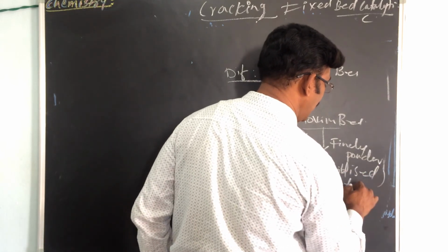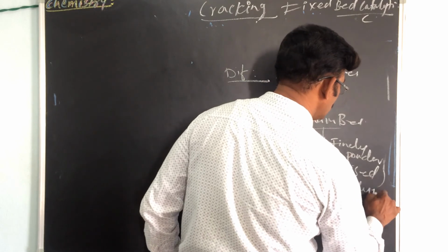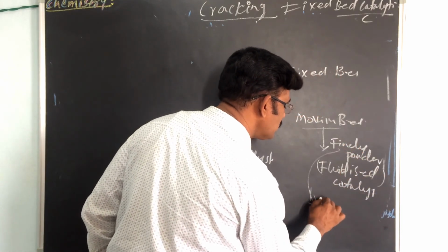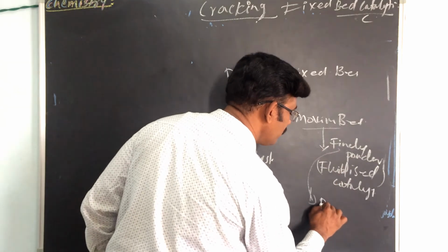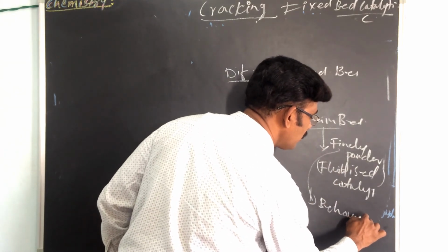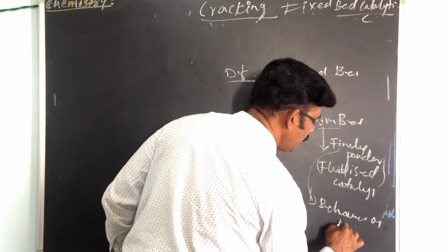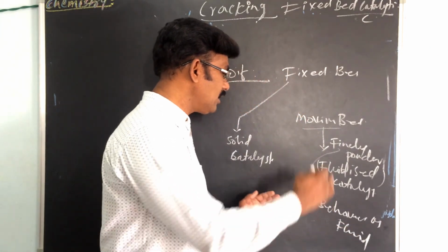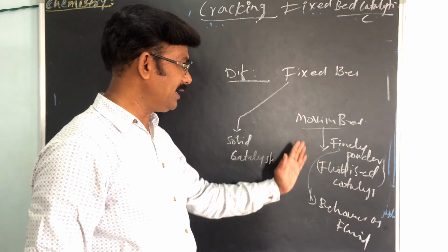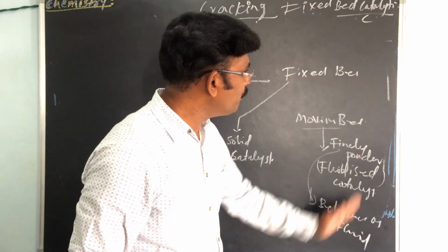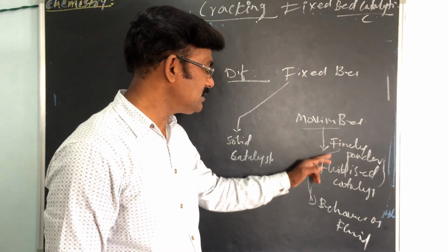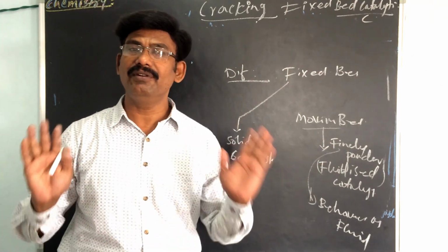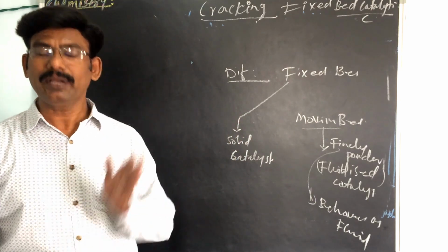The finely powdered catalyst behaves as a fluid, so the smaller particles are a moving catalyst. That is the reason it is called moving bed catalyst: this catalyst is moving in the catalytic chamber. That is the difference. Everything else is the same. Okay, thank you.